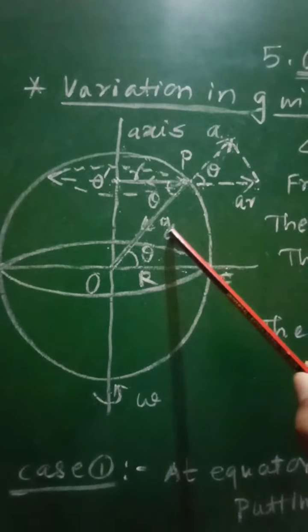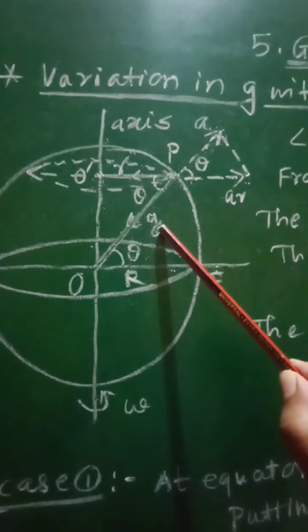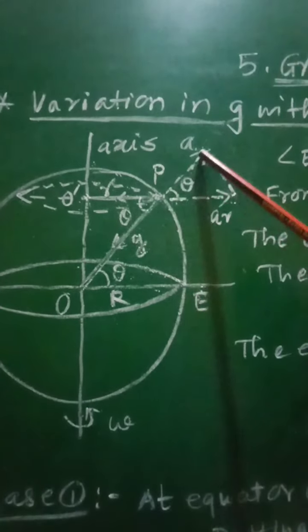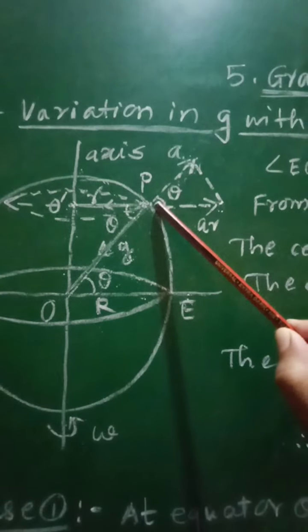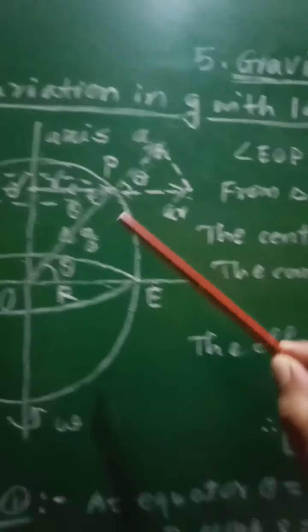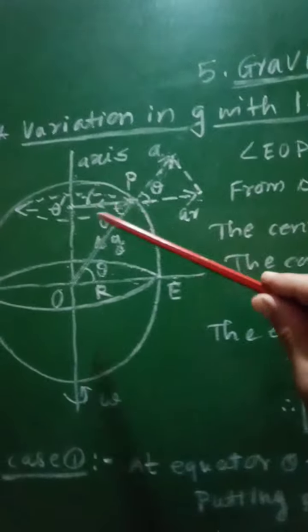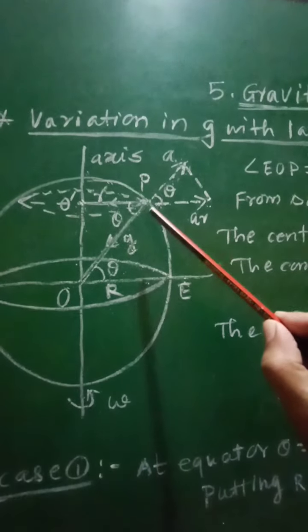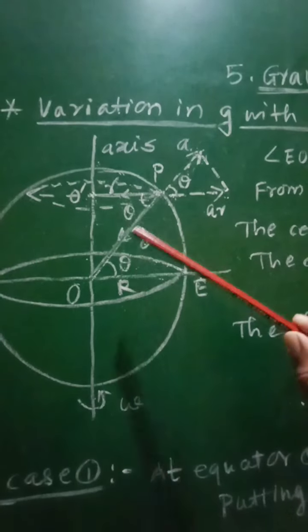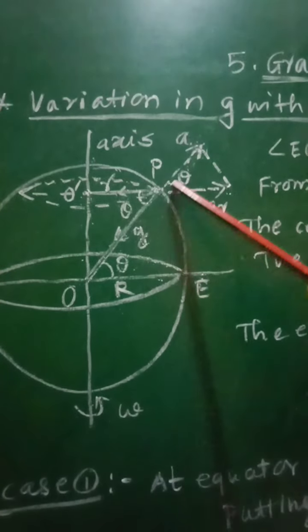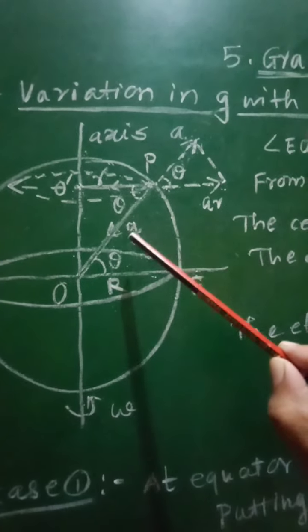Mg will be the force due to this acceleration due to gravity, where m will be the mass of that body. At the same time, as this acceleration of the body is a, whose value is equal to r omega square cos square theta, the force due to that will be equal to m r omega square cos square theta, that is ma, which will be directed away from the center of the circle.